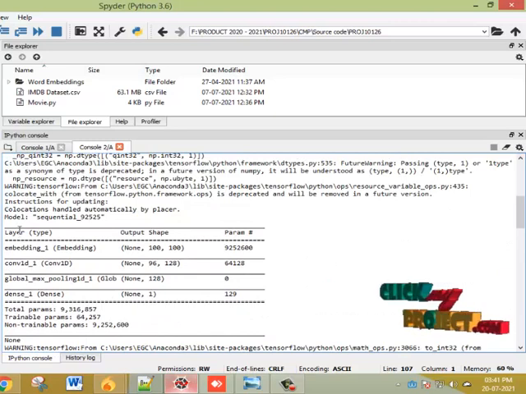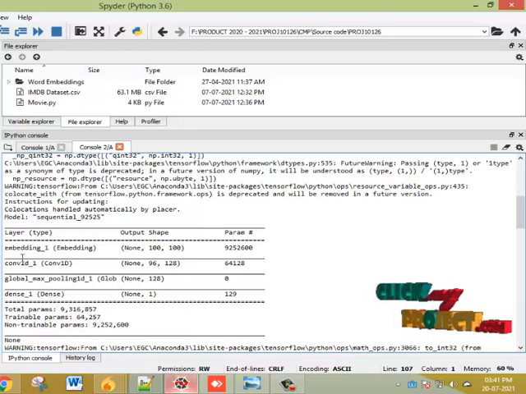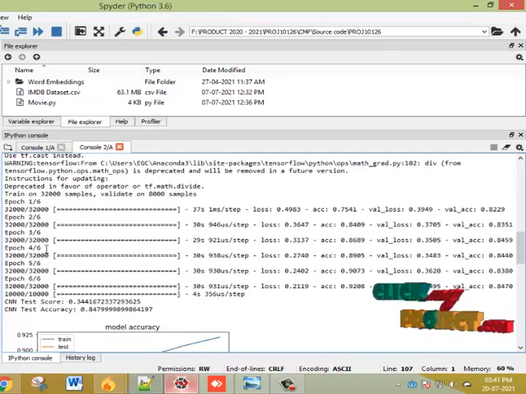Here these are the layers we are using in this project. In CNN we are using the embedding hidden layer, convolutional 1D layer, global max pooling 1D layer, and dense 1 layer. These are all the layers we are using as the hidden layers here.